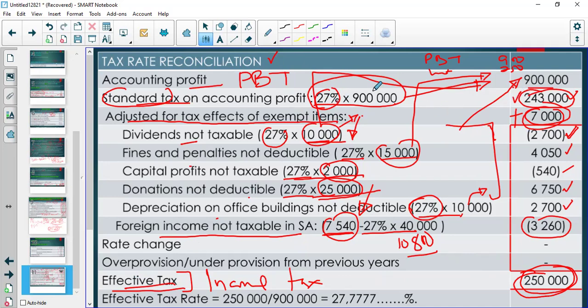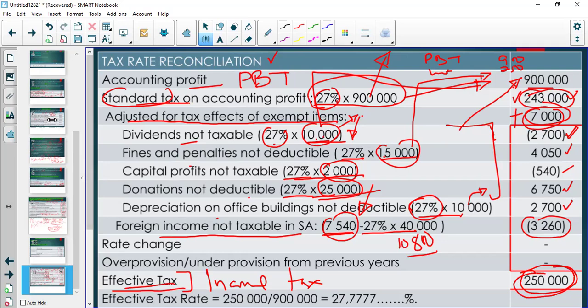So that figure, when we went to SARS, changed that amount by 10,000. So the effect of the change is also 27% of the 10,000. Then they changed again another 50. And the effect on tax is 27% of that. So that is what happened.